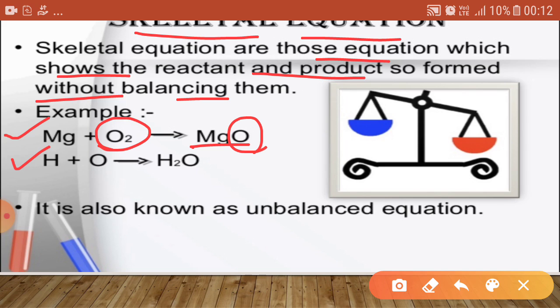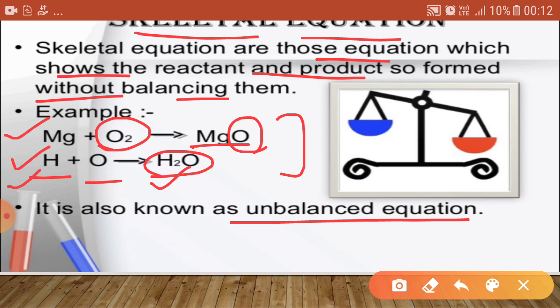Similarly, hydrogen and oxygen form the water molecule. In the reactants there are only one hydrogen, but in the product there are two hydrogens. So these two equations are unbalanced equations.